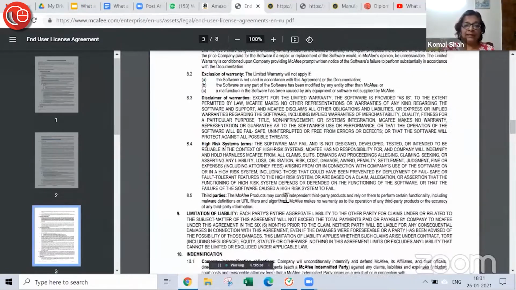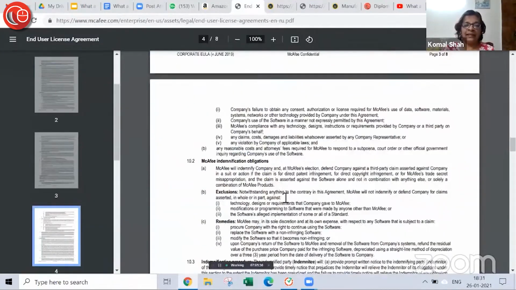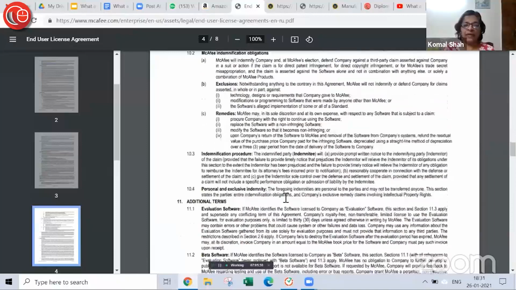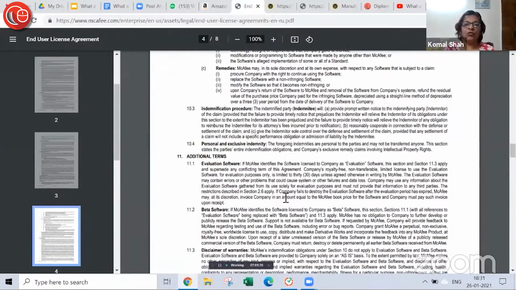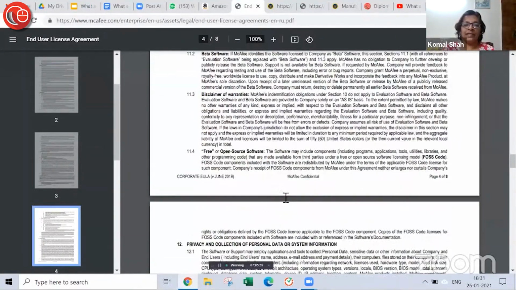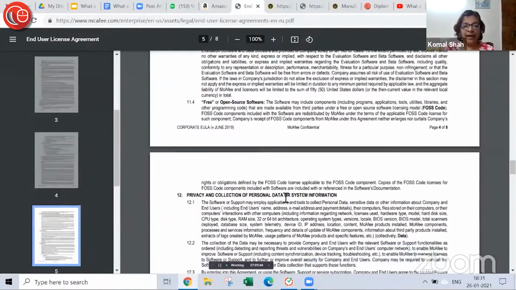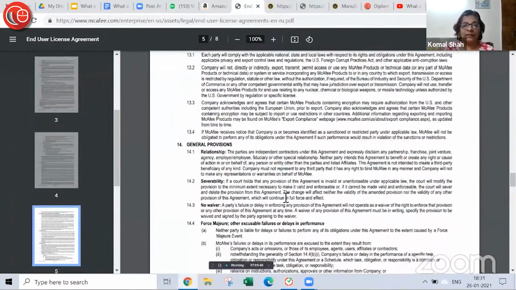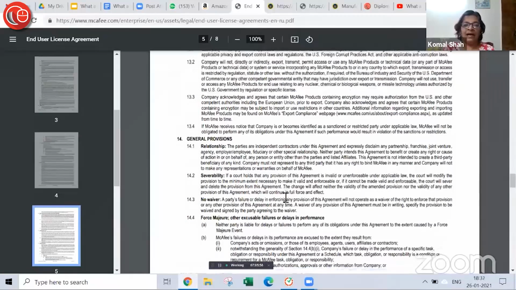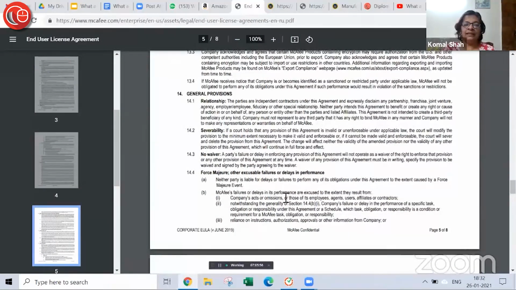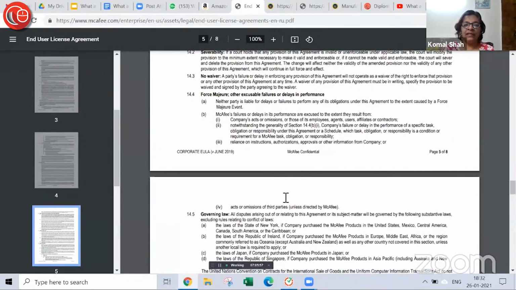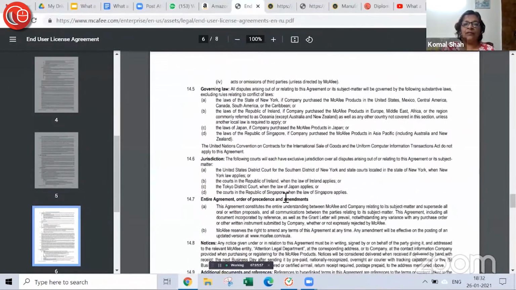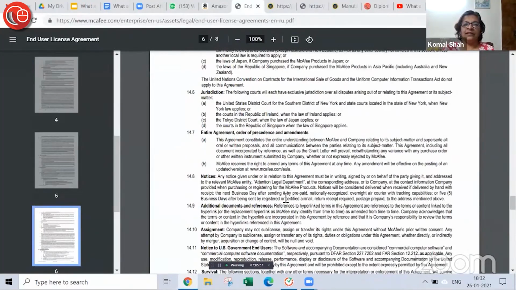There is nothing here very specific to the US or very specific to India. Of course the laws as applicable will be for both countries, but this can give you an idea of what kind of terms are entered into in license agreements. Simple Google and you can find this.